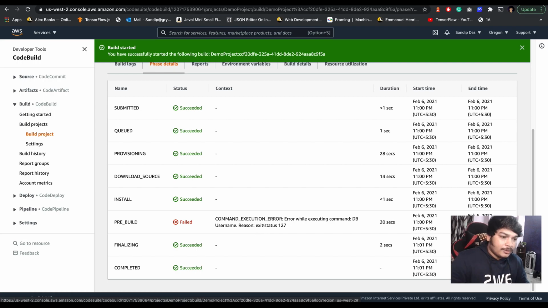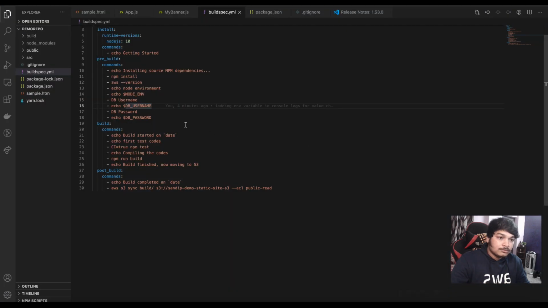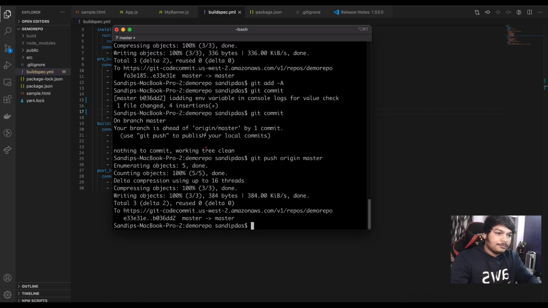So you got an error here. Command execution error while executing command db username, reason exit status 127. See, what's the problem here? We didn't echo it. Echo. Let's push it again.